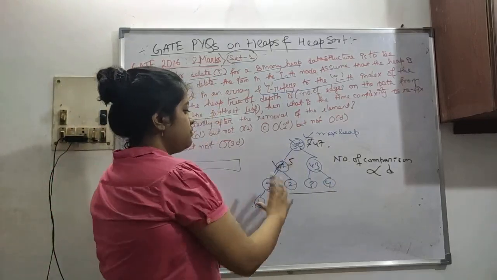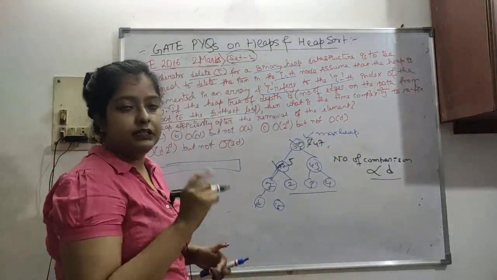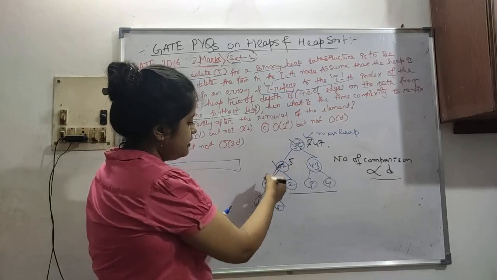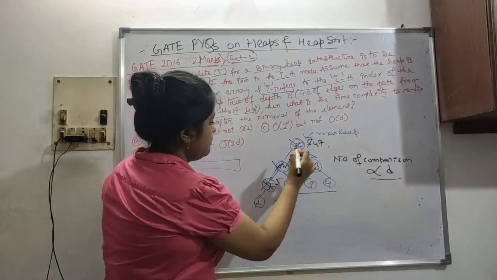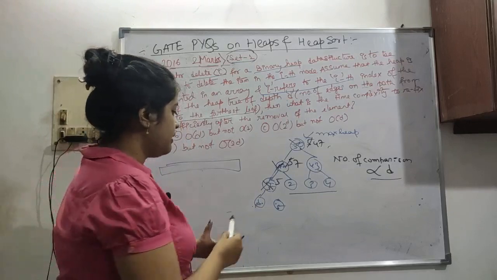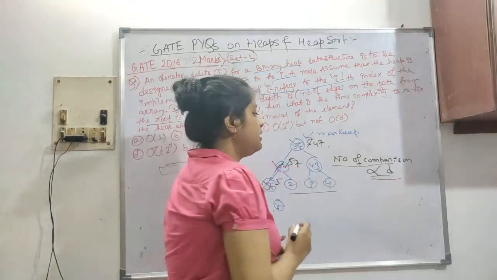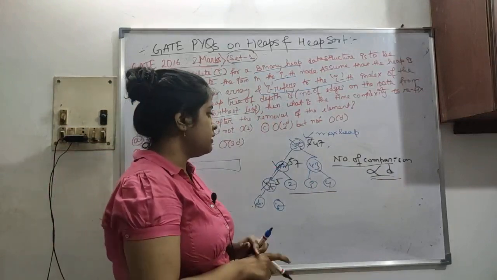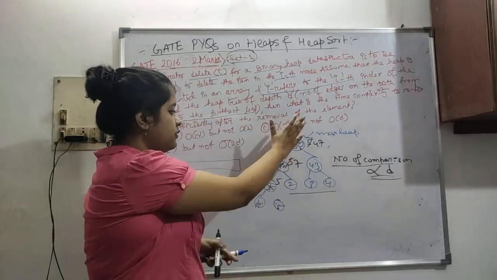So the number of comparisons we have to do comes down to the depth d. So maximum time it will be used like 5 will come here, then 5 is lesser than 7, so again we have to do this. 5 will come down here, 7 will go up, like this. If it could have been something different, we could have stopped till here. So we can very easily see that the number of comparisons will be directly proportional to d, because even in the worst case it can go till the depth of the tree.